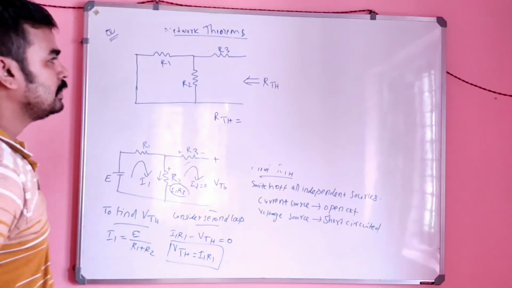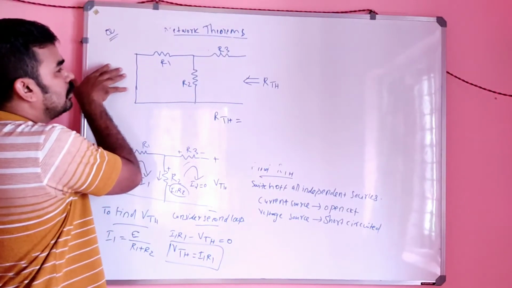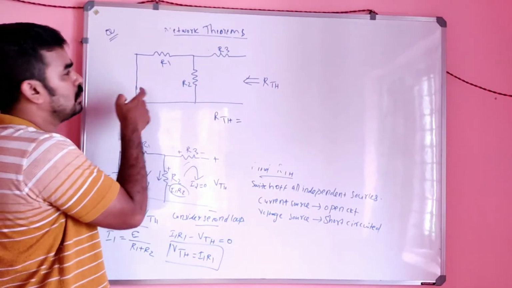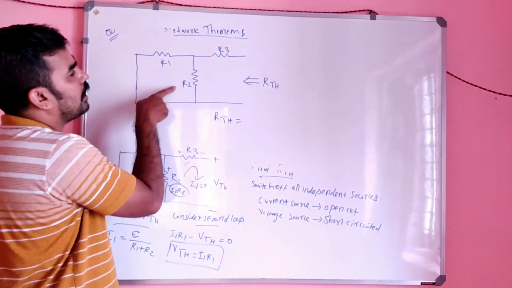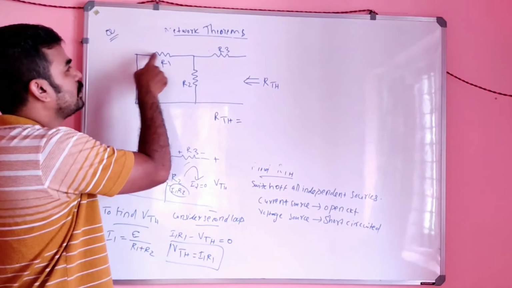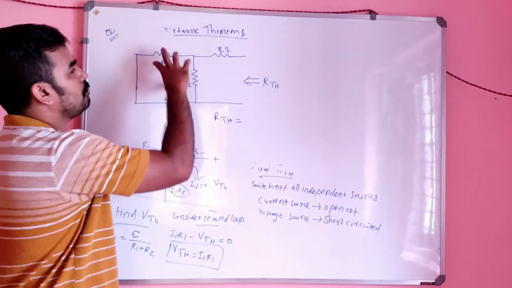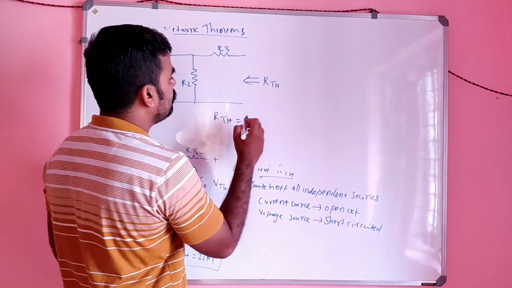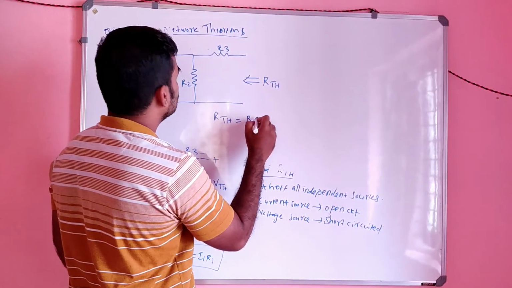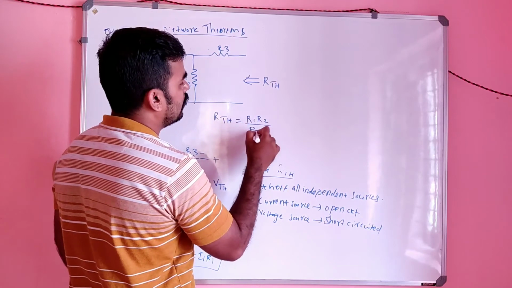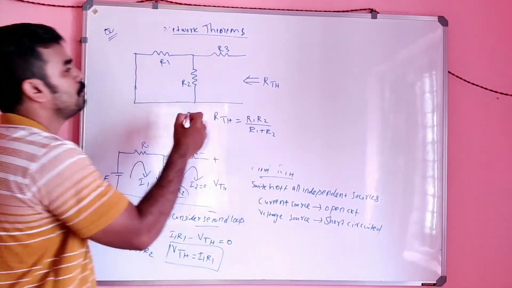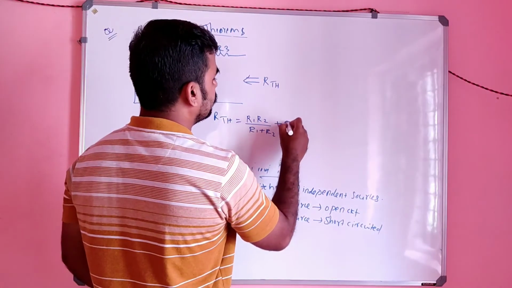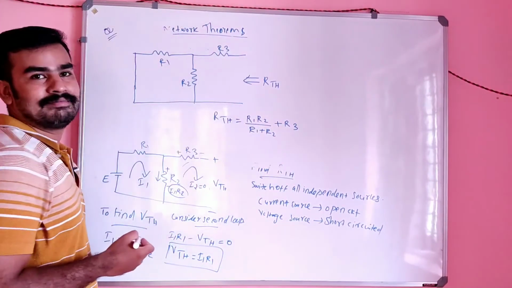RThevenin is nothing but, see, I am solving the circuit from here. Looking from here means solving from here. R1 and R2 are in parallel, so RThevenin will be equal to R1 R2 divided by R1 plus R2, plus R3.